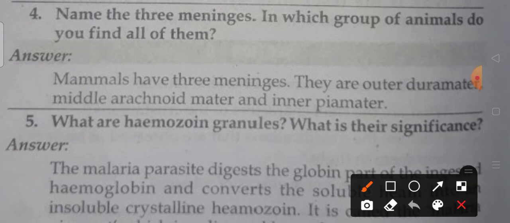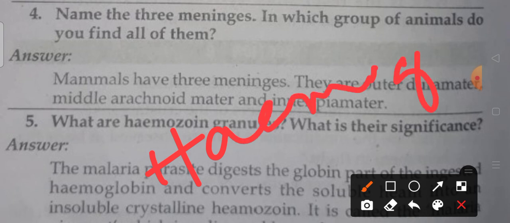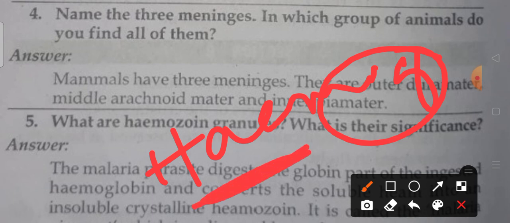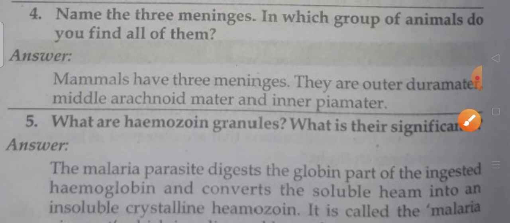The malaria parasite digests the globin part of the hemoglobin. What is not digested, it converts the soluble heme into an insoluble crystalline hemozoin. Based on that, human beings get malaria. It's clear?